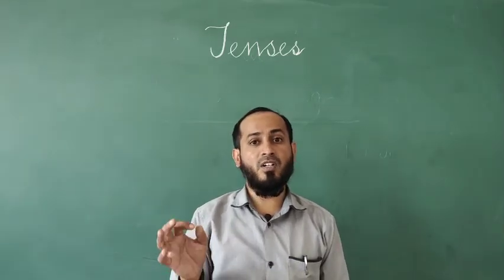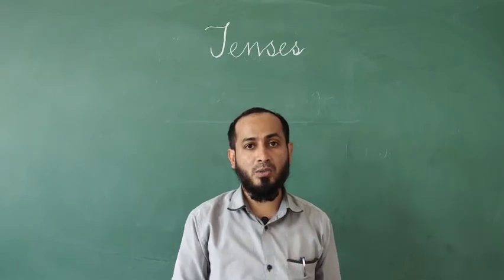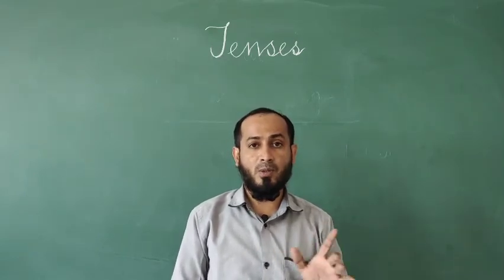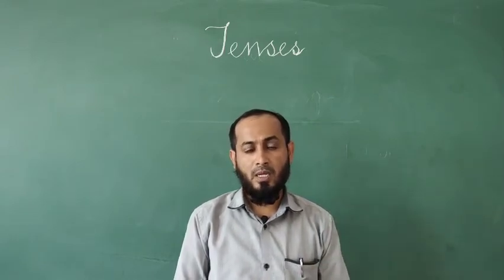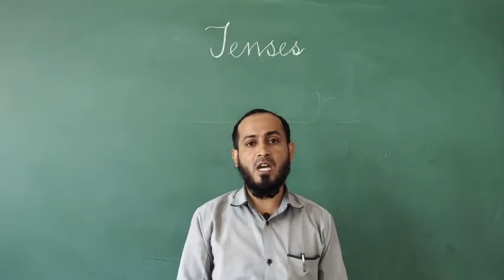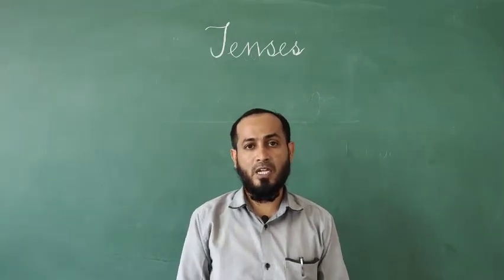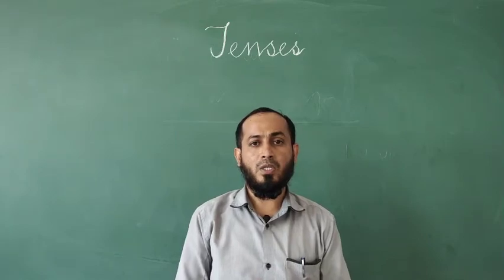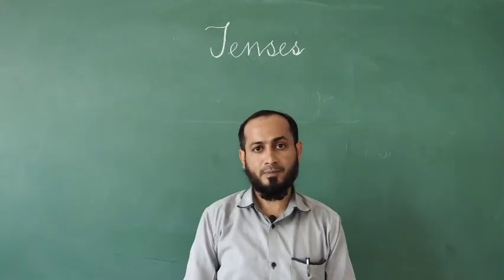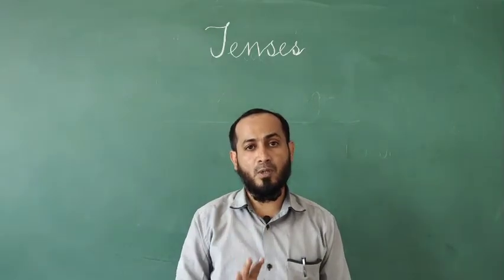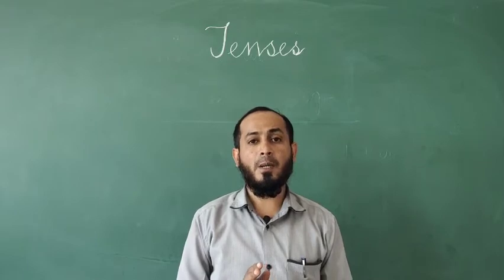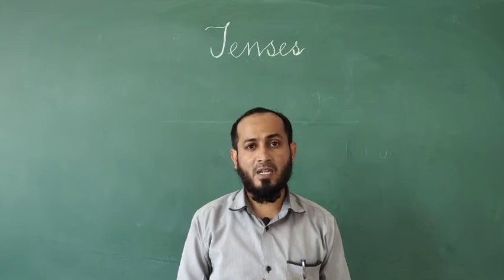What is a form of a verb? I had already taught you while teaching verbs, in brief. Let me explain some more detail about a form of a verb so that you can understand this topic perfectly. There are mainly 4 forms of verbs. They are present, past, past participle and present participle.